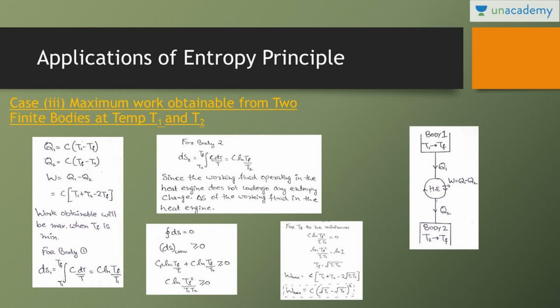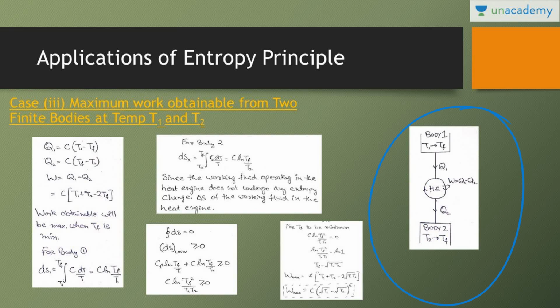Third, this is the whole system. We have to calculate the maximum work obtainable from two finite bodies. What is the maximum work obtainable from two finite bodies at temperature T1 and T2? This is a body at temperature T1, this is a body at temperature T2. We have to calculate the maximum work done. So Q1 is equal to, considering M equal to 1, C times (T1 minus Tf). Tf is the final temperature of body 1 and also the final temperature of body 2.